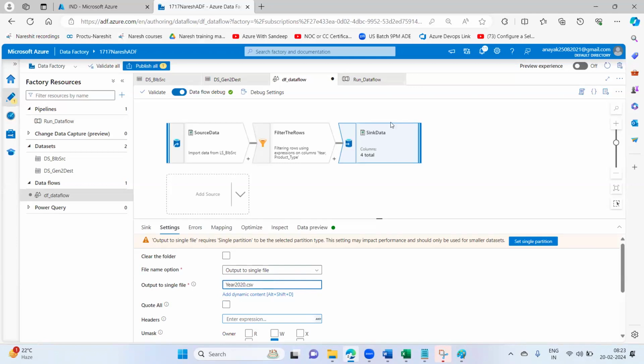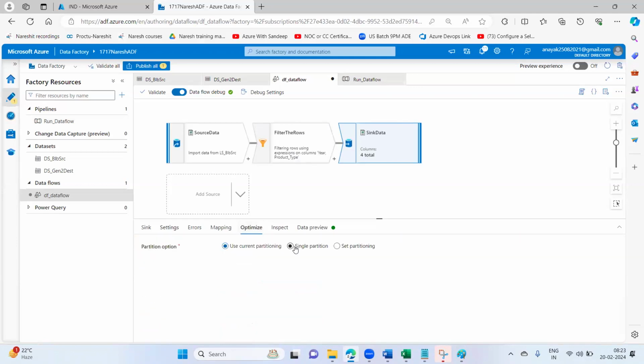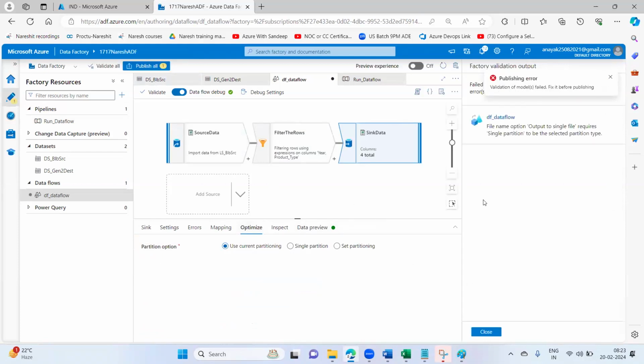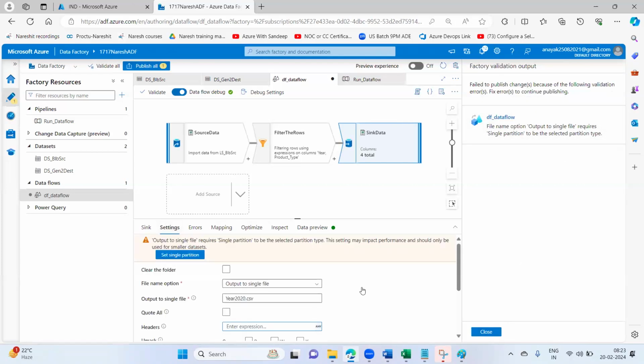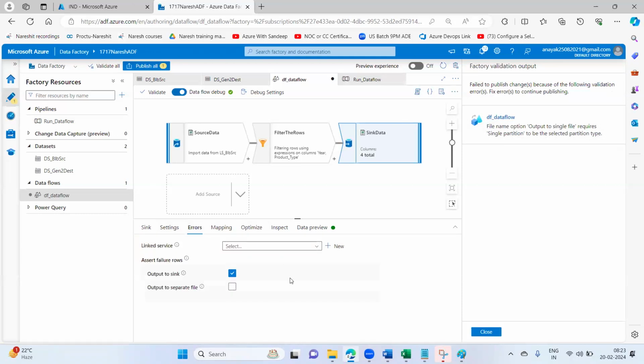Then say single partition and publish all. It is not allowing that actually. If you want it all in one file only, that is also very much possible. We can do it.